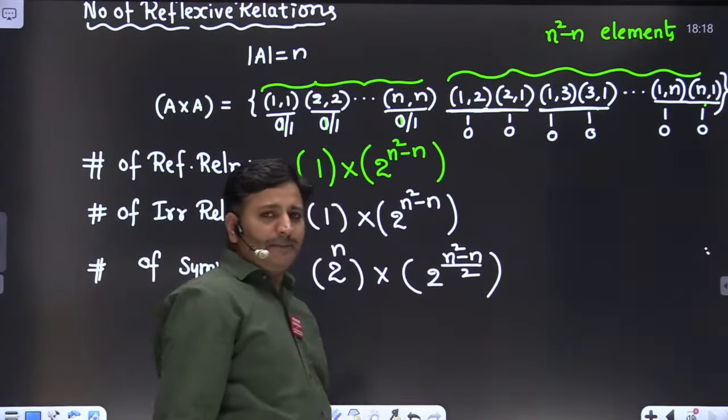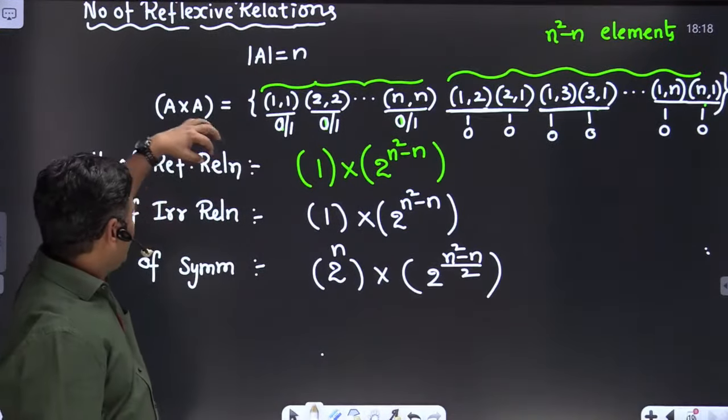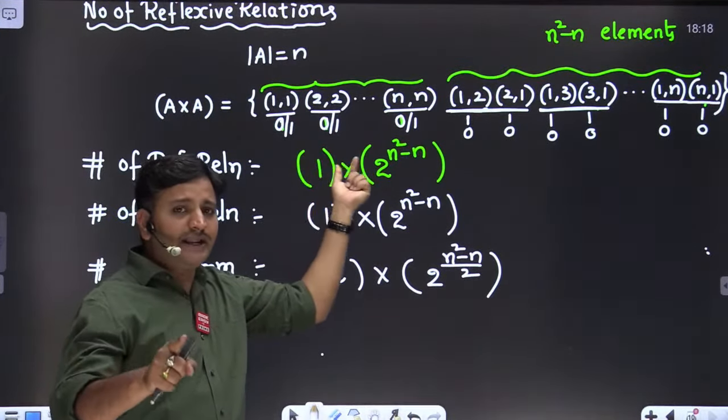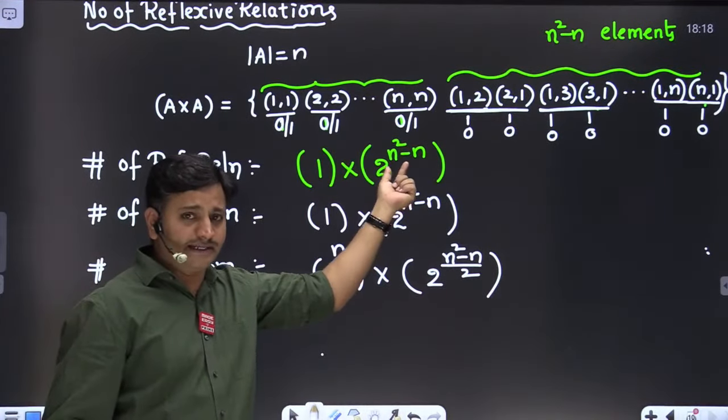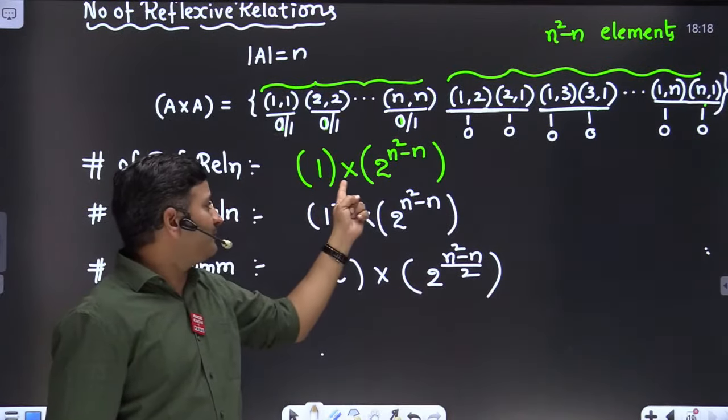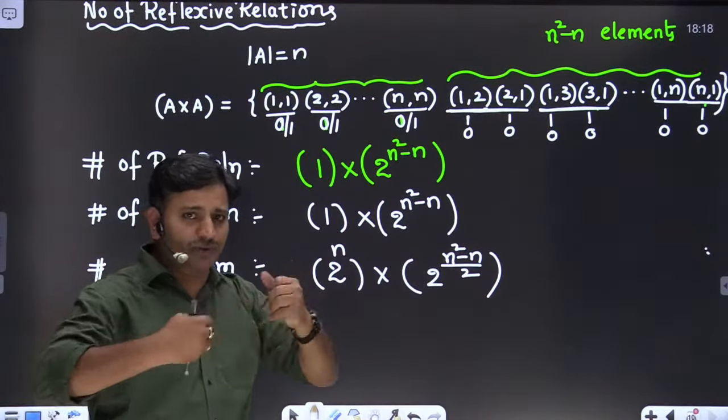Clear, friends? Let me recap within 1 minute. In reflexive relation, all diagonal elements are present only one way. Non-diagonal elements are having two possibilities. There are n square minus n non-diagonal elements, therefore 2 power n square minus n. Why are we using the multiplication symbol here? Because we are applying the product rule.